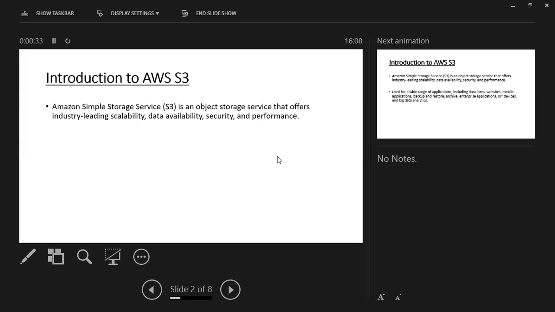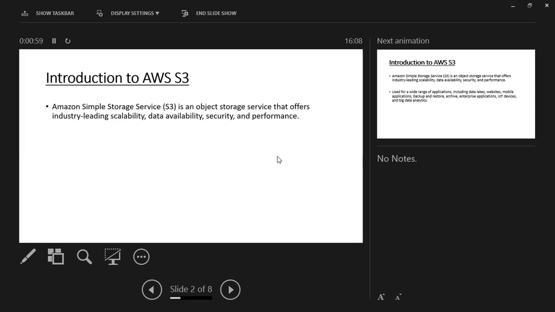Previously, we learned about the compute service, like EC2. So today we are going to learn about a storage service, that is the S3 service. S3 means Simple Storage Service. It's an object storage service that offers industry-leading scalability, data availability, security, and performance.